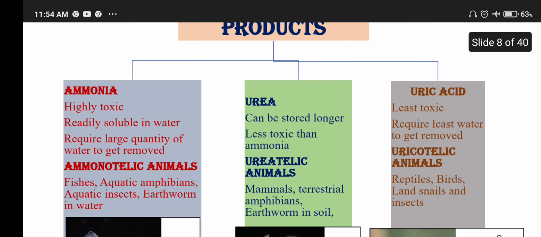Urea can be stored longer and is less toxic than ammonia, and the animals which excrete urea are called ureotelic animals. Example, mammals, terrestrial amphibians, earthworms in soil. Uric acid is least toxic, requires least water to get removed, and these animals are called uricotelic animals. Example, reptiles, birds, land snails and insects.